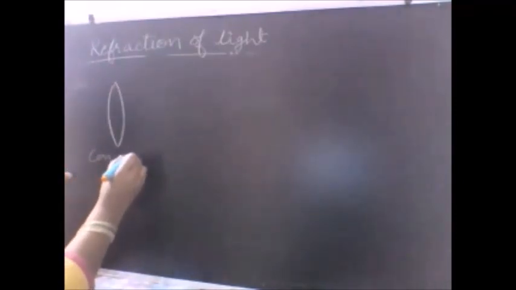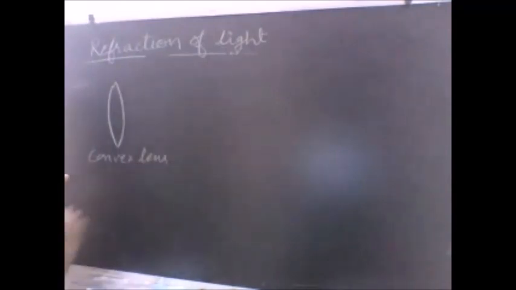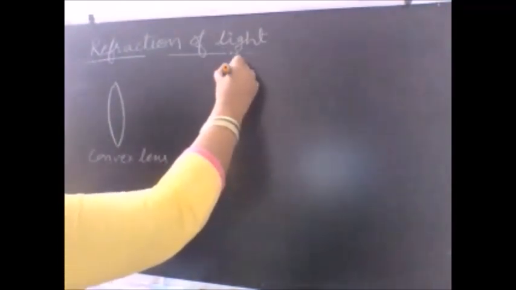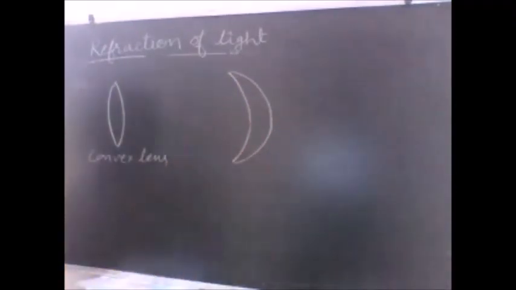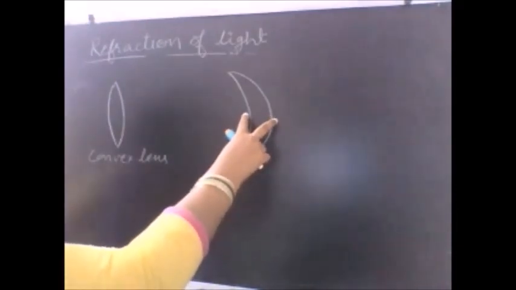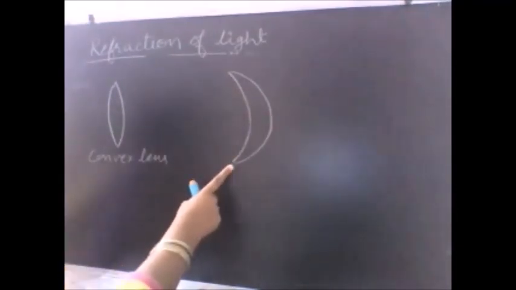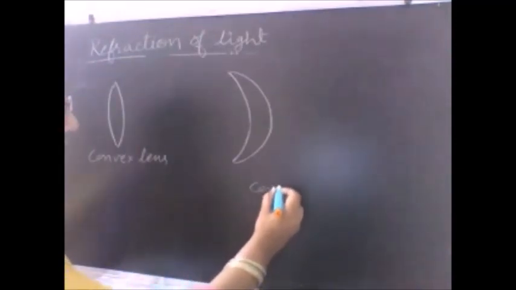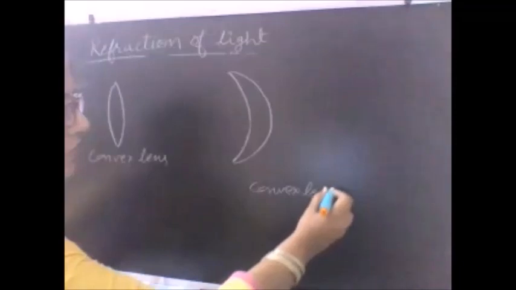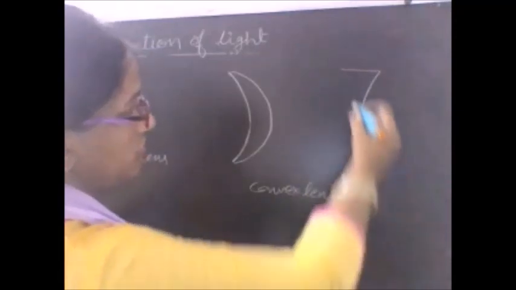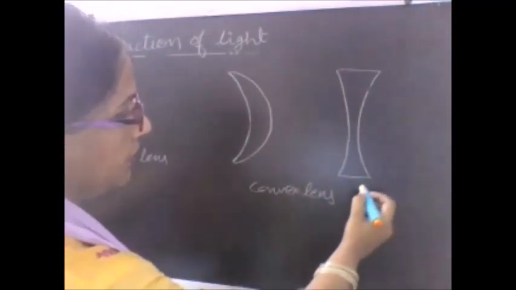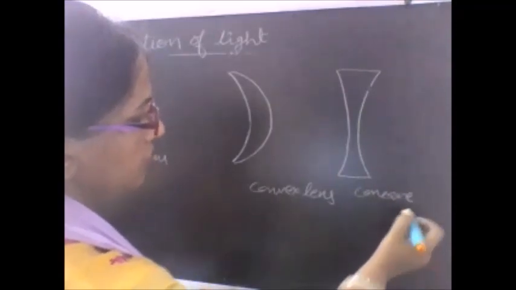So this you people are now aware of. Which type of lens is this? Thick at the center and thin at the edges. So obviously it is a convex lens. Assuming that you are given this lens here. Which lens is this? Isn't it that this lens too is thick at the center and very thin at the edges? So this lens too is a convex lens. What about this third type of lens? This lens you are aware of. This is a concave lens which is thin at the center and